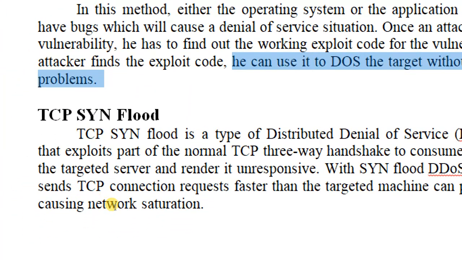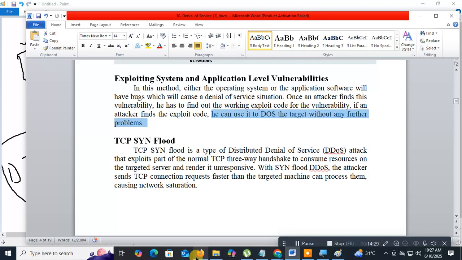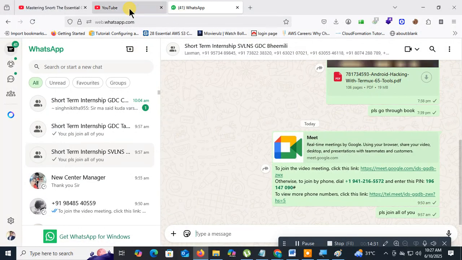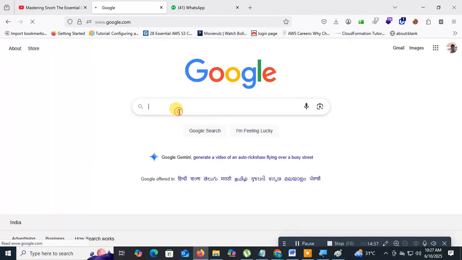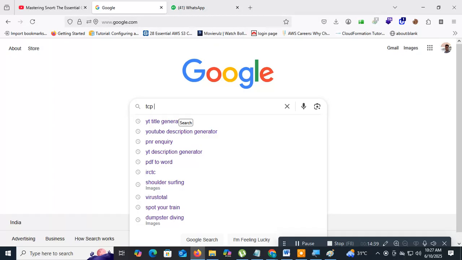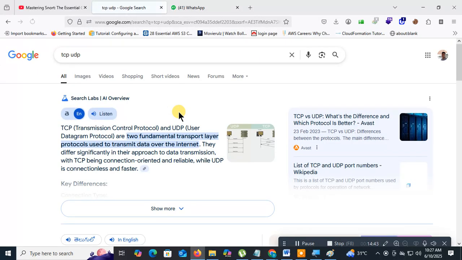And the next thing is the TCP SYN flood. I told you that during the TCP handshake there are 3 types of communication. What are they? TCP and UDP. Previously, during the Nmap session, I also explained TCP and UDP.